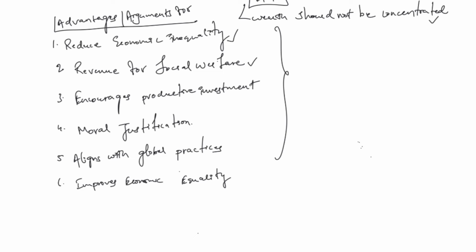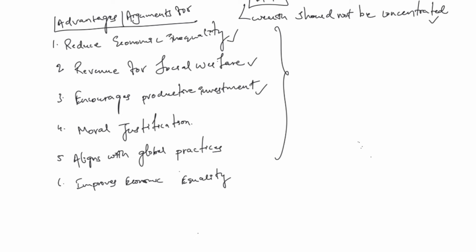Another important argument is that it encourages productive investment. Now, what does it mean? It discourages individuals from holding wealth in non-productive assets like gold and real estate, potentially channeling the funds into productive sectors. What it means is that, see, if you have a lot of money, many people invest in real estate, gold and all those things, right? Now, when we tax those things, this discourages people from investing in unproductive assets like gold and all those things. Okay, that's one thing.